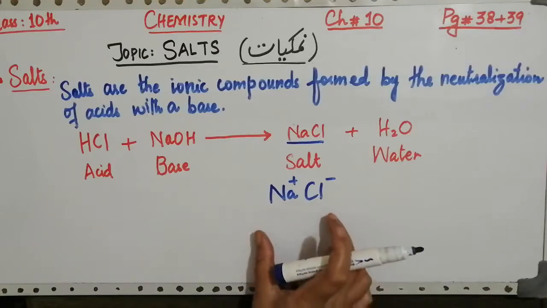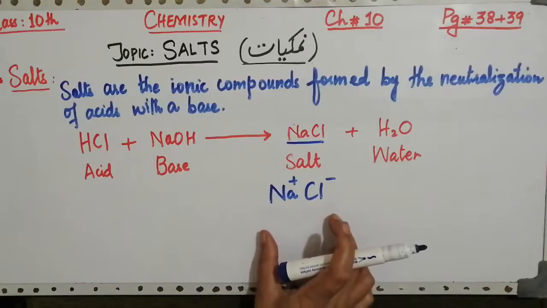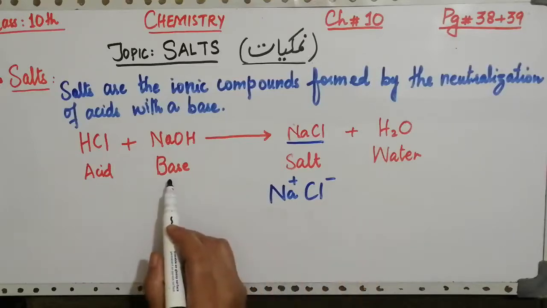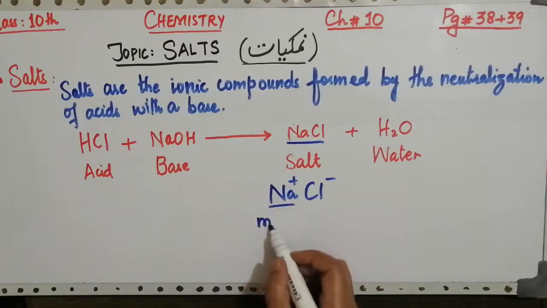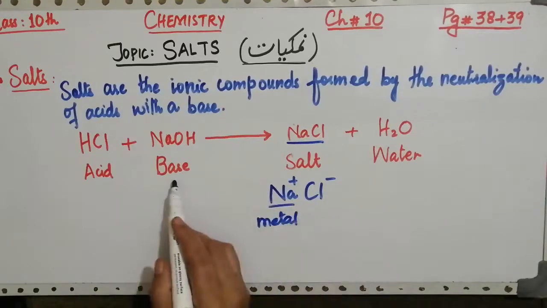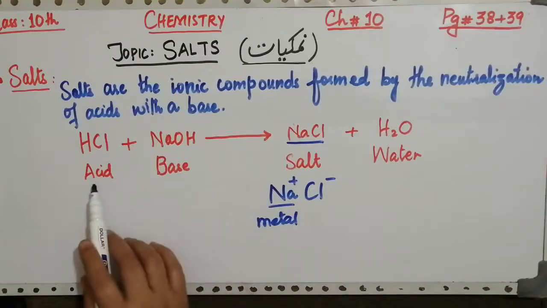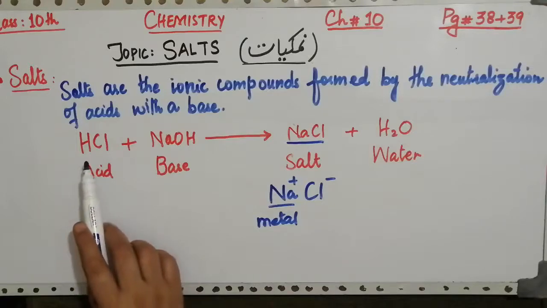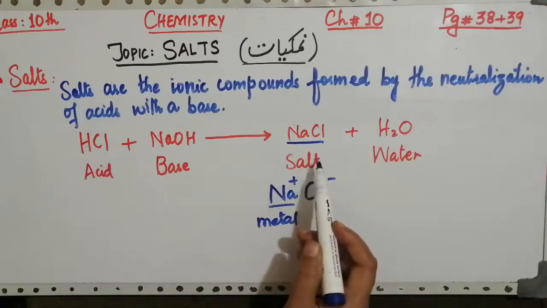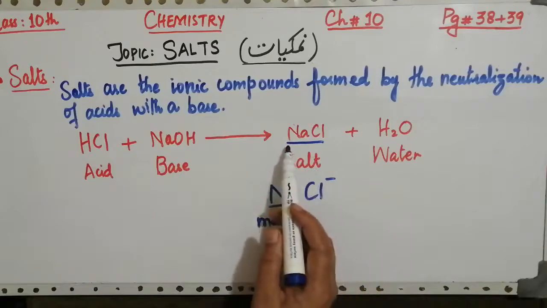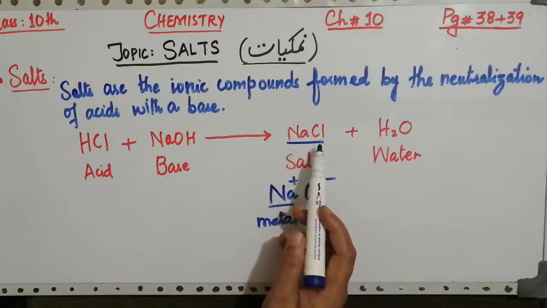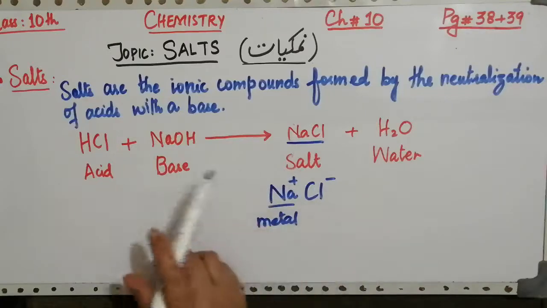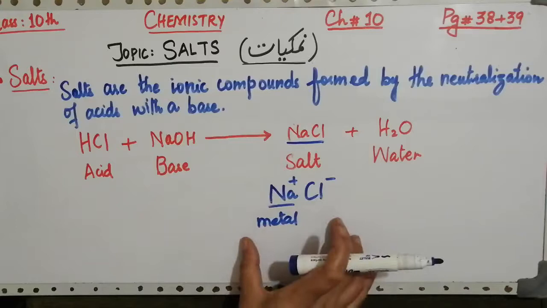And a salt gets its name from the name of the metal and the acid. Where does this metal come from? Sodium is a metal, and it comes from the base, and then the acid name. Acid means hydrochloric acid. So if the name of the acid is hydrochloric acid, then the expected name of the salt will be sodium chloride. So finally we can say that a salt gets its name from the names of the metal from the base and the acid as well.